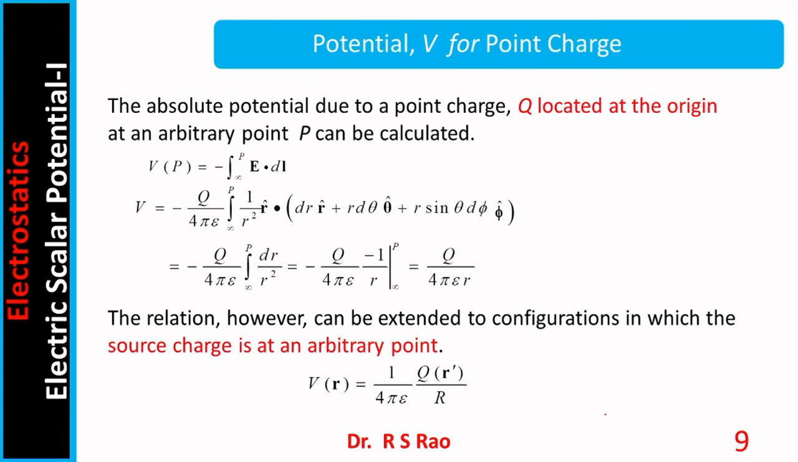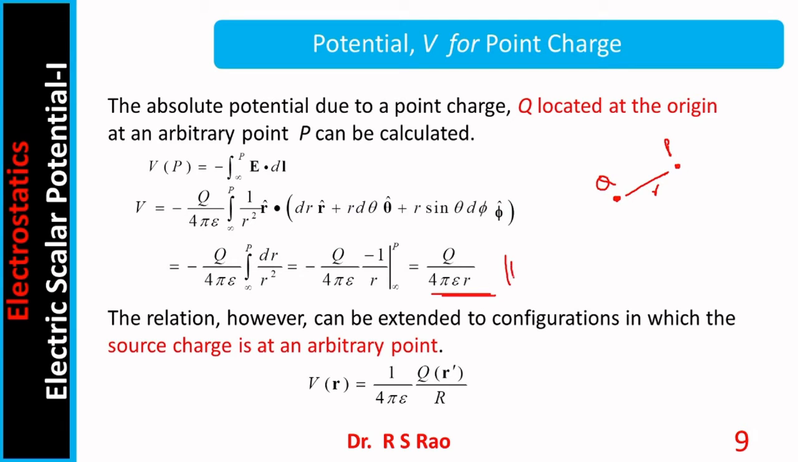Now we try to evaluate the potential at a point in the field generated by a point charge. Here is a point charge, capital Q. Surrounding this charge there exists a field. We consider a point somewhere here. What is the potential here? This is the question. The answer is Q by 4 pi epsilon R, where R is the distance between the source charge Q and the field point P.